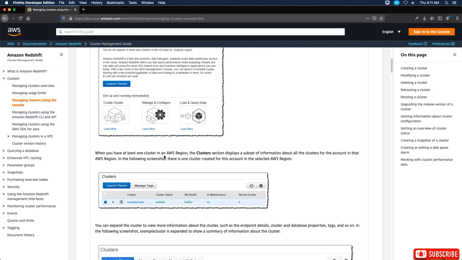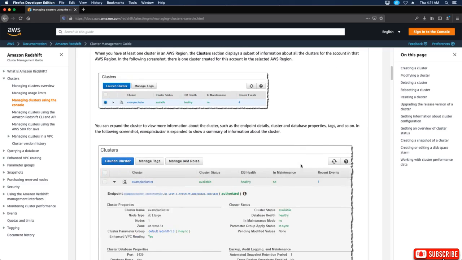Okay, so when you have at least one cluster in an AWS region, the cluster section displays a subset of information about all the clusters for the account in the AWS region. In the following screenshot, there is one cluster created for this account in the selected AWS region. You can expand a cluster to view more information about the cluster, such as the endpoint details, cluster and database properties, tags, and so on in the following screenshot.